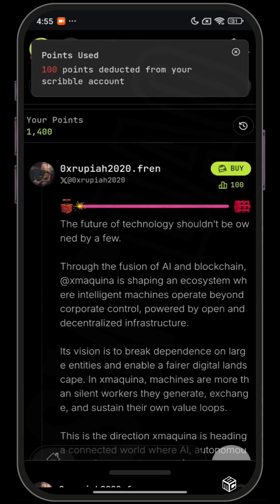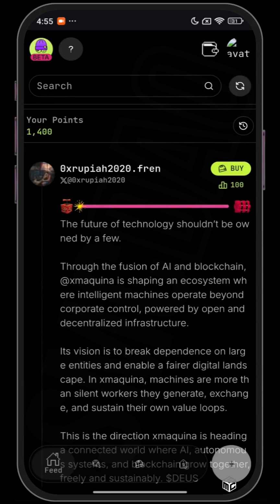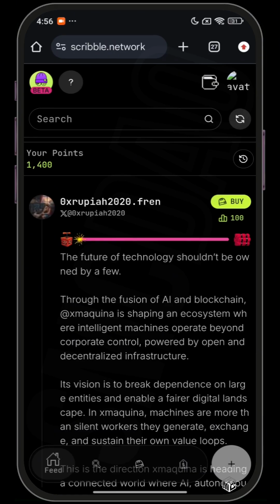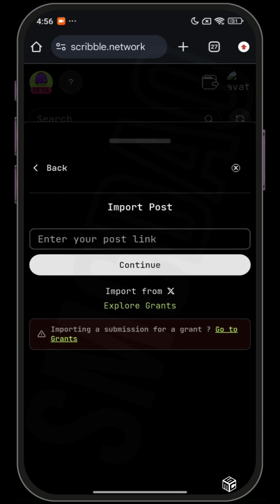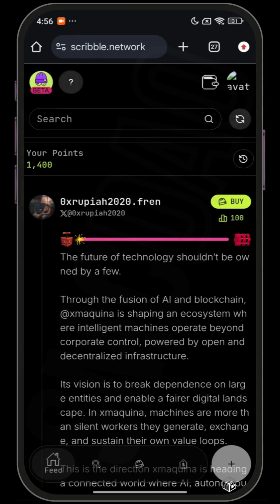Now let's go back. When this blows up, you get rewards based on when you bought it and how many units you bought. You can tap on the plus icon at the bottom to import your post from X. After posting on X, just copy the link then paste it here. Now let's go to the next.